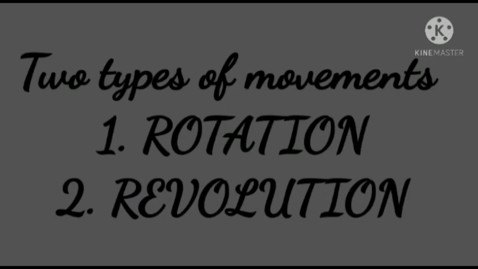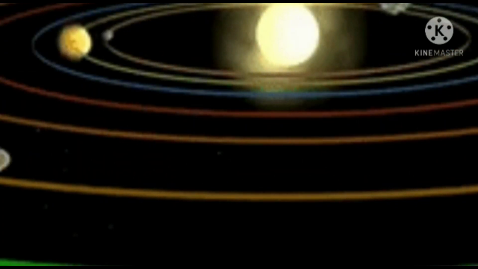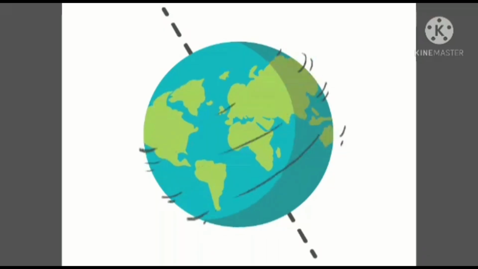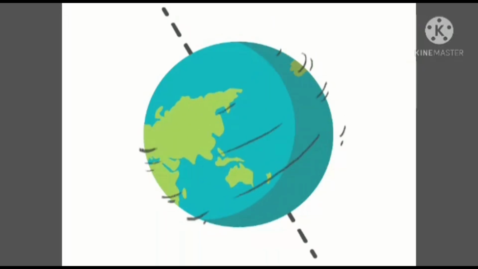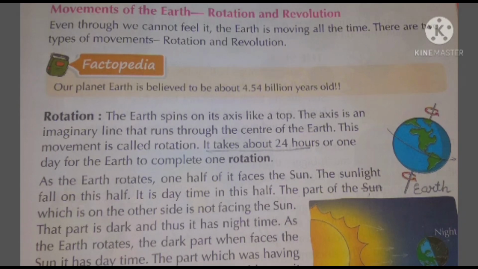Now children, the Earth moves in 2 ways, that is rotation and revolution. Even though we cannot feel that we are moving, the fact is that the Earth moves all the time. Rotation is when the Earth spins on its axis like a top.